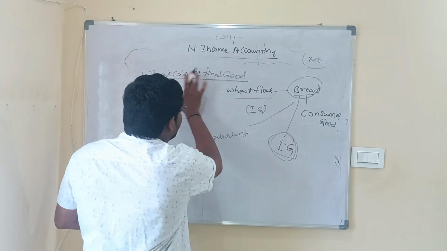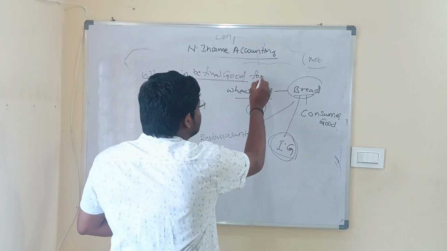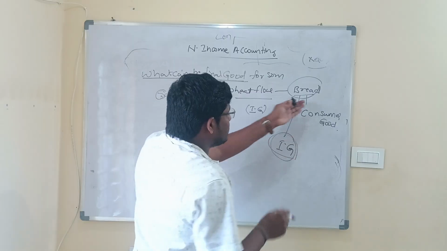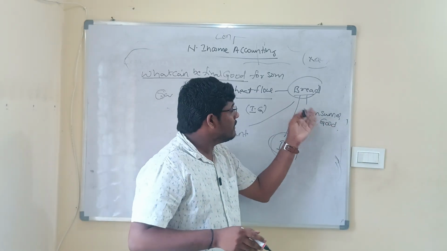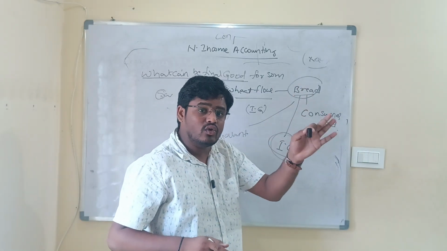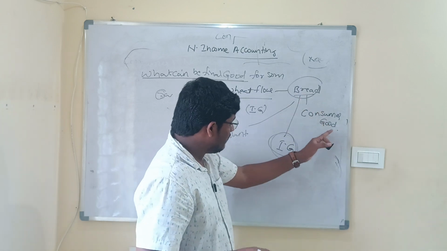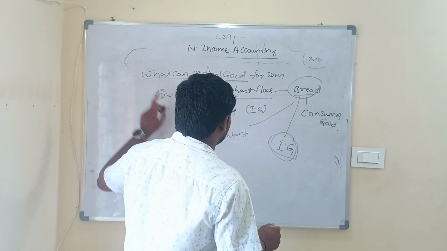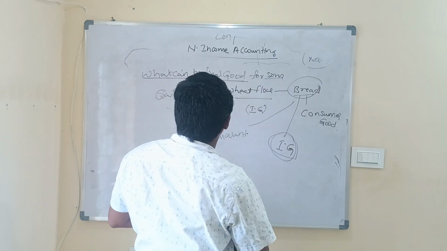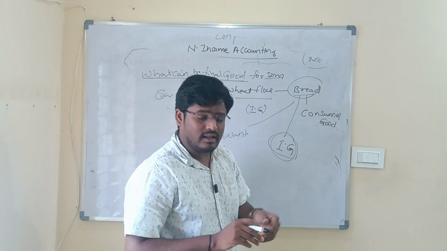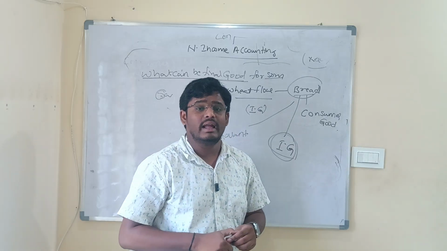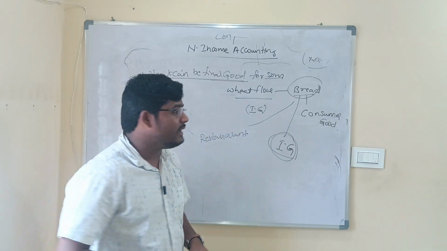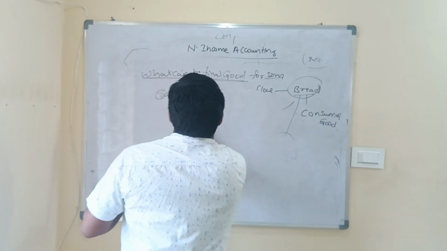So what can be a final good for some entity? For example, if the same bread is being bought by the government, then bread becomes the final good or consumer good for the government. But when the same bread is being used by certain restaurants, then it becomes the intermediate. So what can be a final good for some entity can also be the intermediate good for some other entity. This is the point which you have to keep in mind.